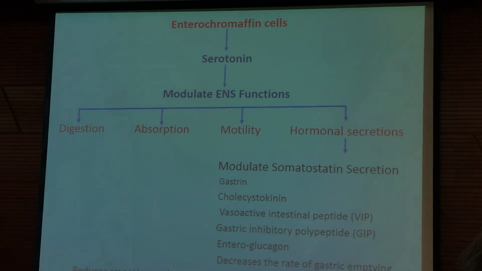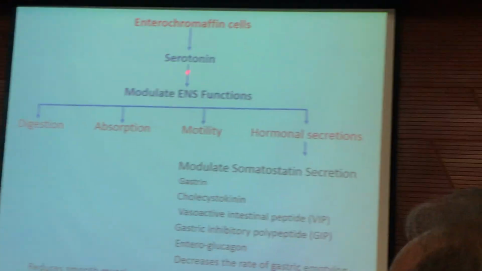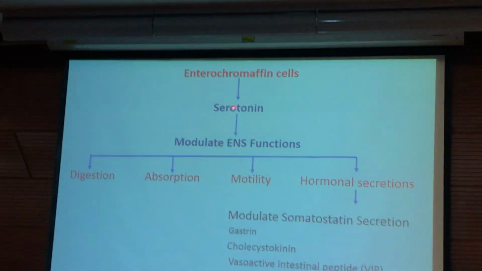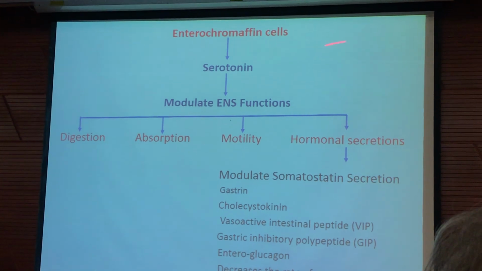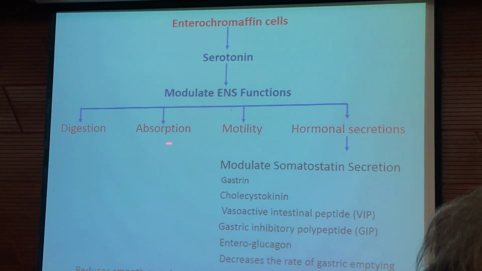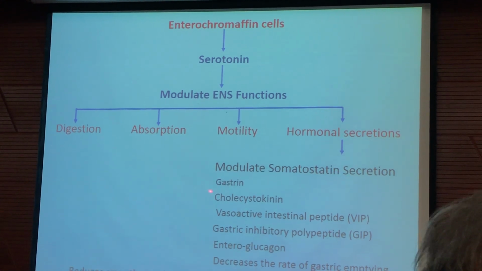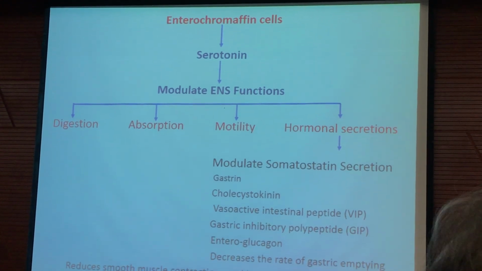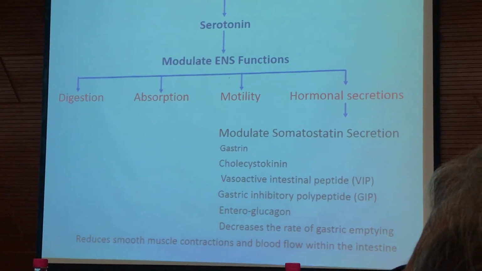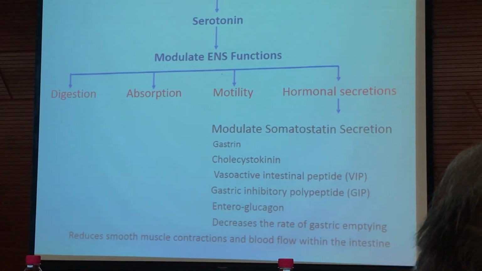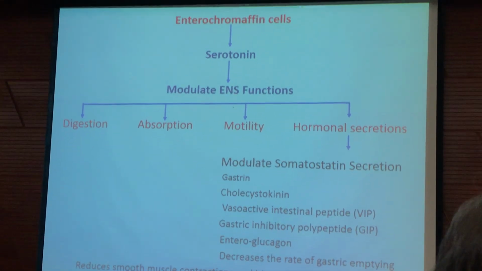Next, what is the impact of all these changes? Enterochromaffin cells secrete this serotonin, which modulates ENS function, which in turn modulates digestion, absorption, motility and hormonal secretions, which include gastrins and many more hormones, and reduces the smooth muscle contraction and blood flow within the intestine, which again has an adverse effect on the absorption of nutrients through the gut.